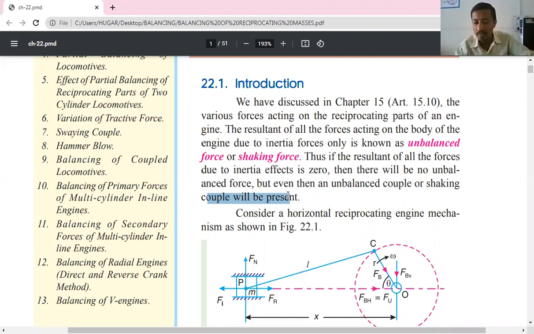Completely balanced means the summation of force should be equal to 0, and the summation of couple should also be equal to 0. If only the summation of force is 0 and the summation of couple is not 0, then we cannot say the system is completely balanced.